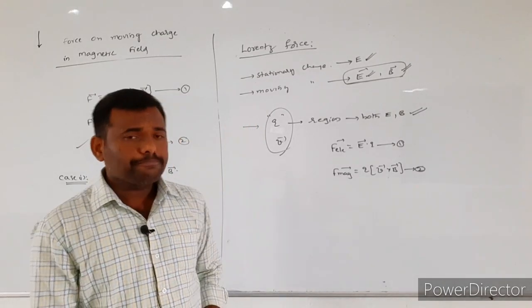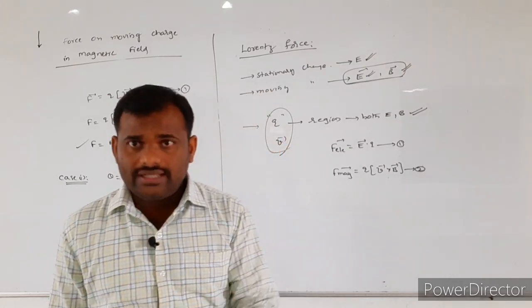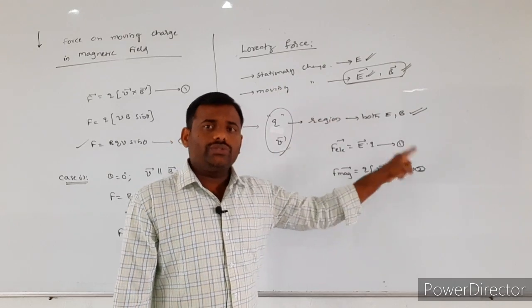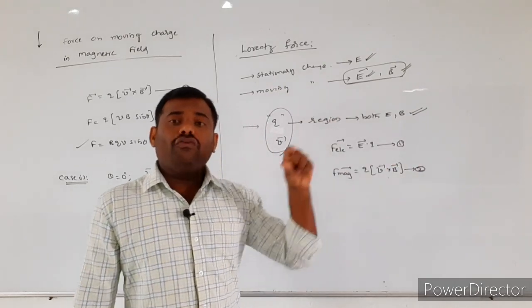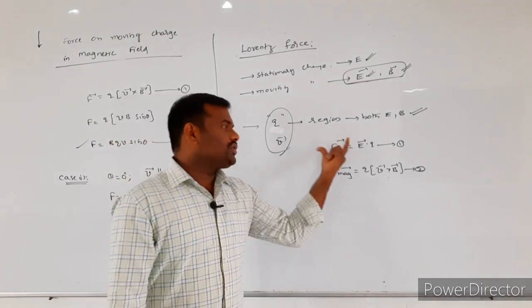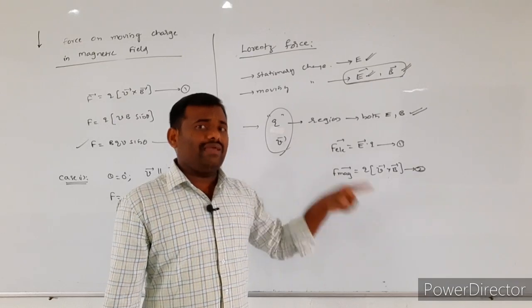So the charged particle experiences force due to the electric field as well as force due to the magnetic field simultaneously.